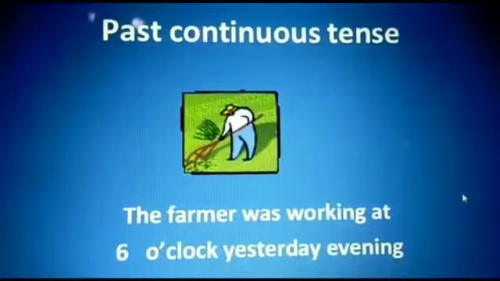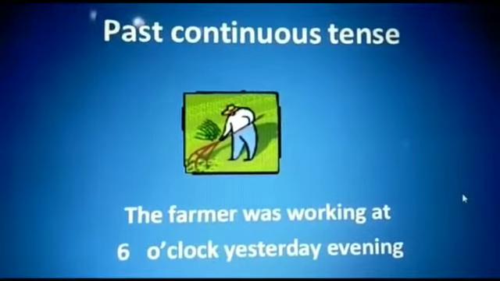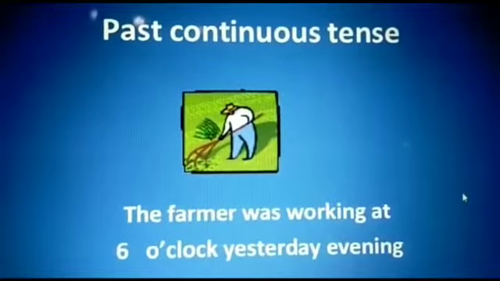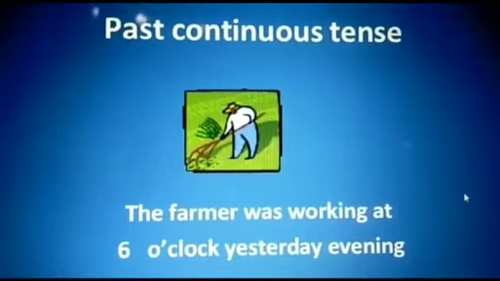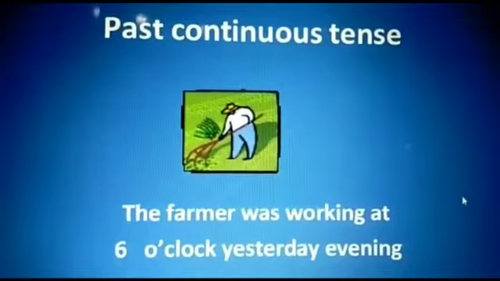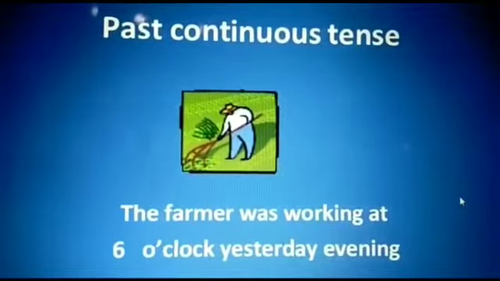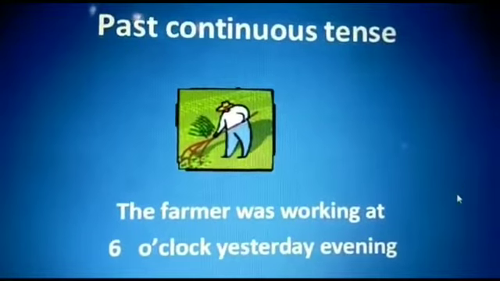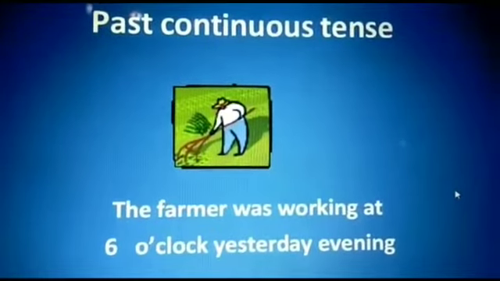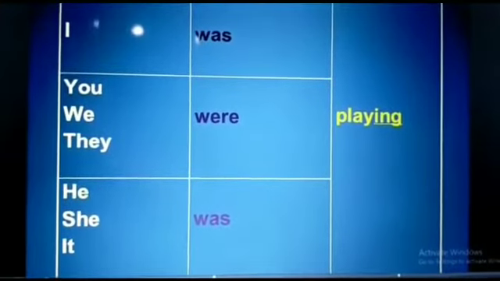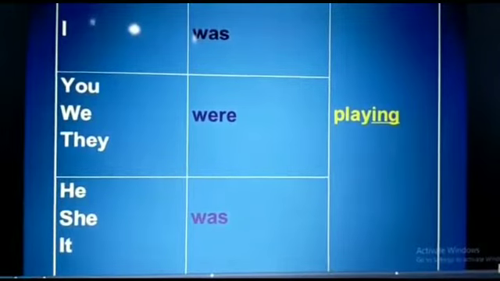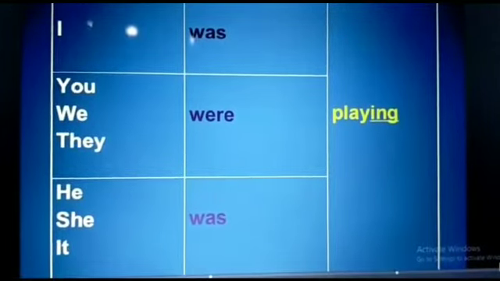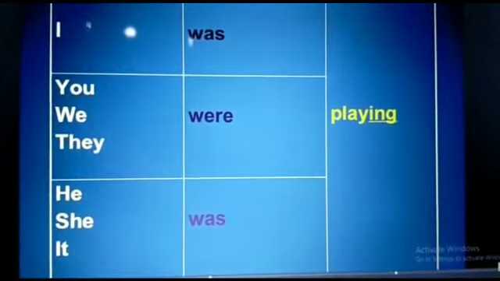Next, we'll study the past continuous tense. The past continuous tense is used to talk about something that was going on at a definite time in the past. It is formed using was, were with the ing form of the main verb. You can see this chart. I was, you were, we were, they were, she was, he was, it was. The main form of the verb play plus ing is used.